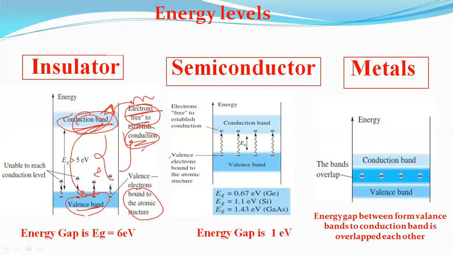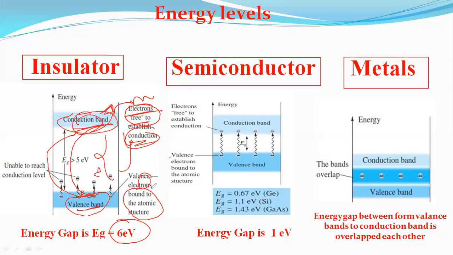If a single electron tries to jump from the valence band to the conduction band, how much energy gap is required? 6 electron volts. The farther an electron is from the nucleus, the higher its energy state. An electron that has left its parent atom has a higher energy state than any electron in the atomic structure.